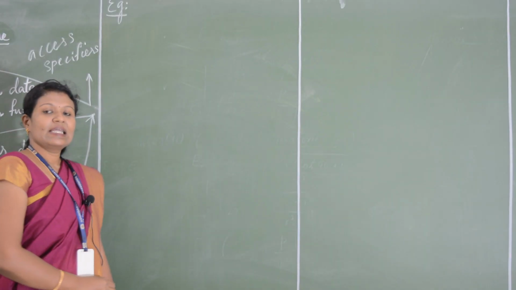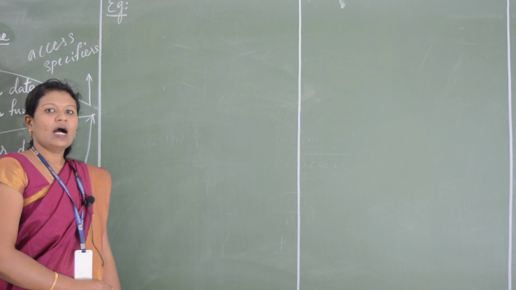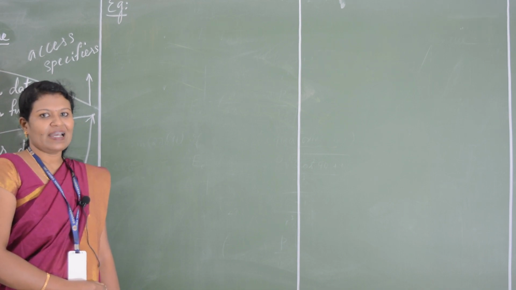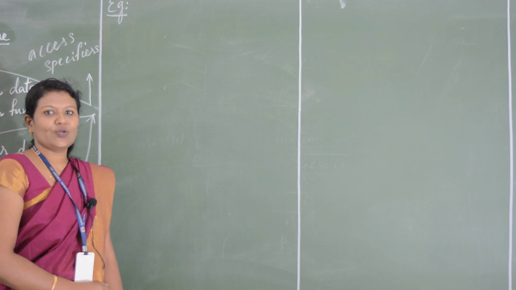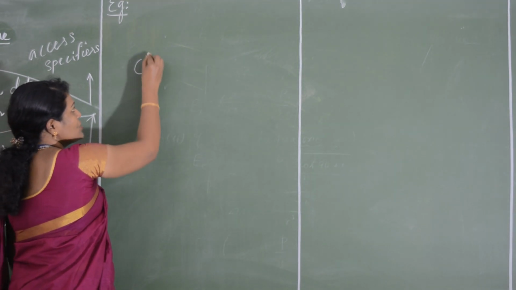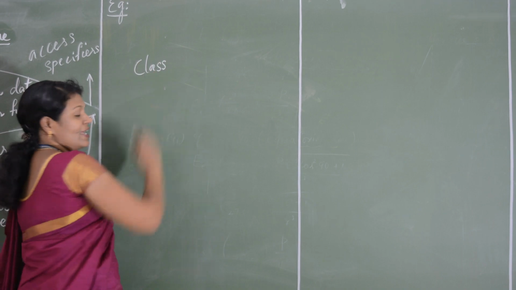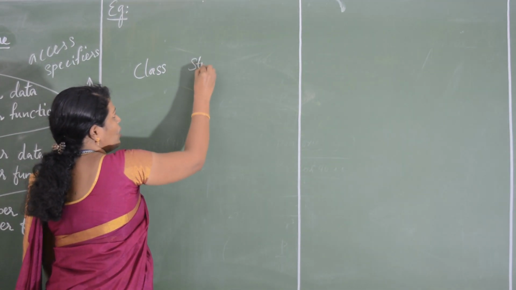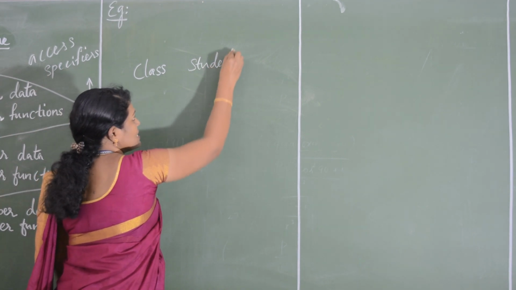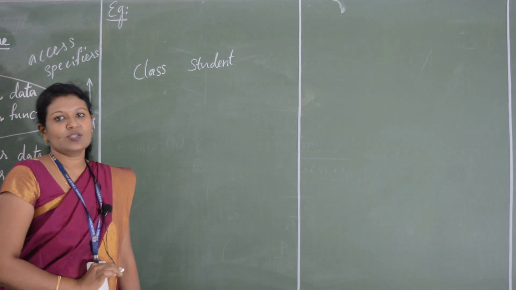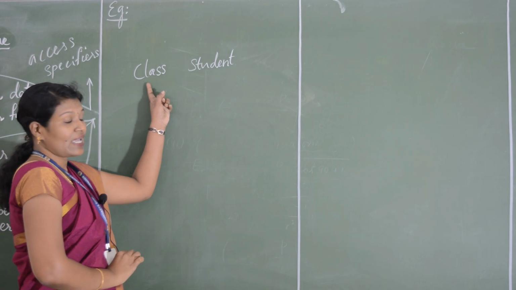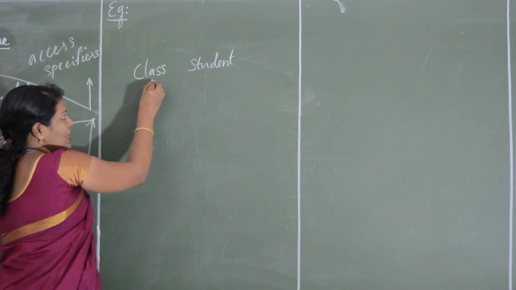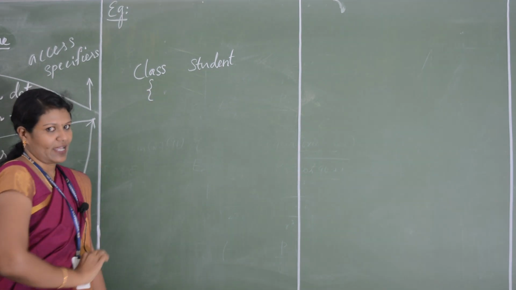Now I'll give an example of how to define a class. We are going to define a class named student. How will you start? Start with the keyword class, followed by the name of the class. We can give the name as student. Then open the flower bracket.